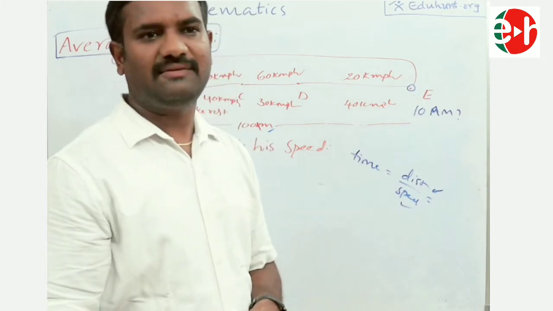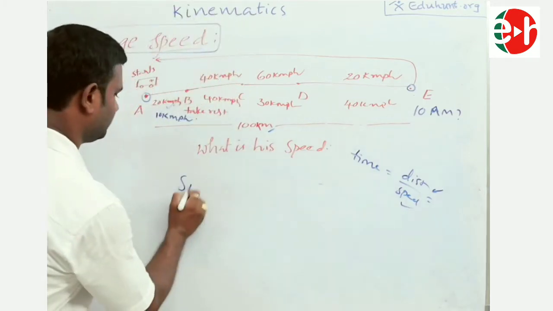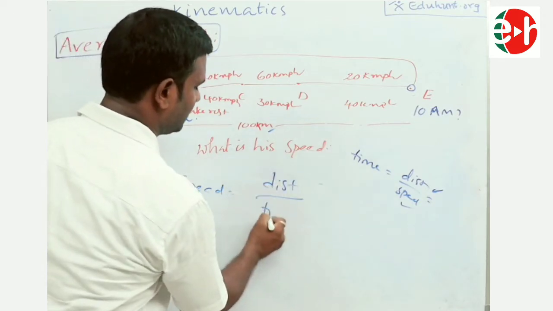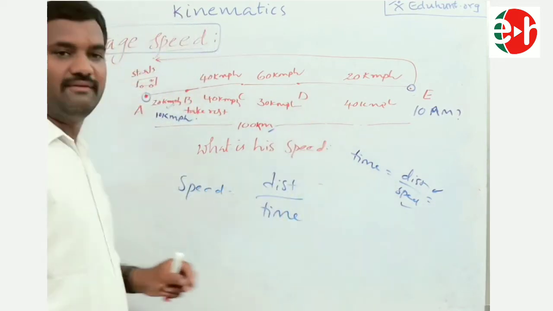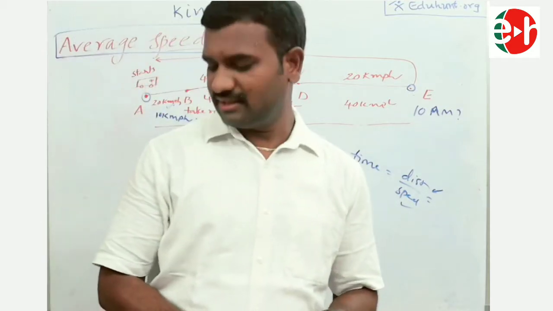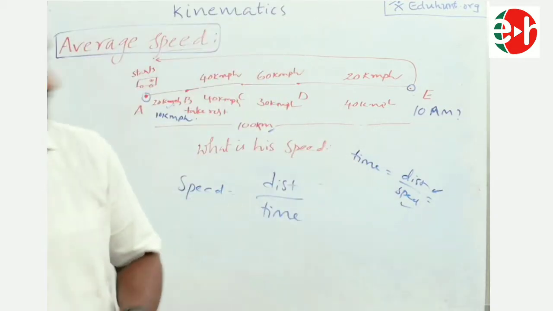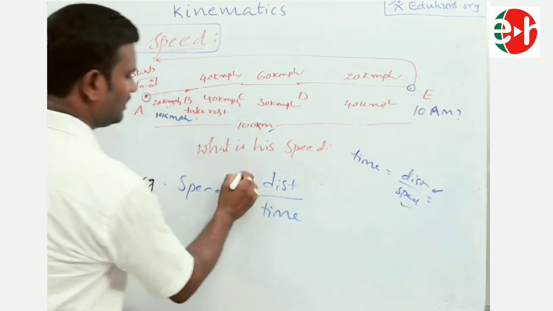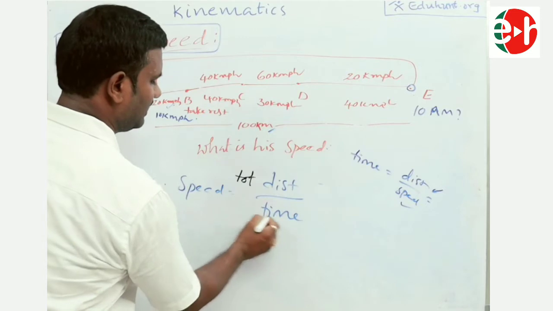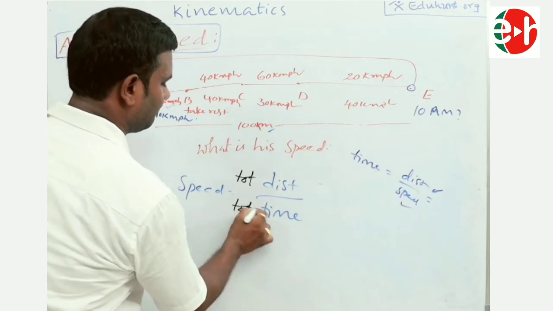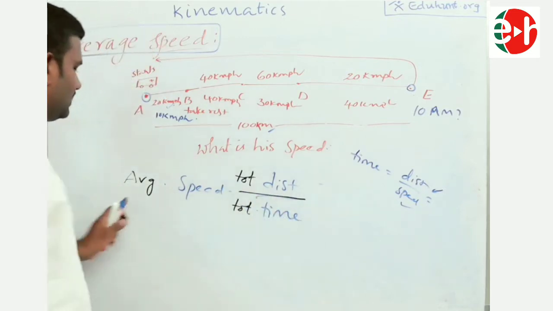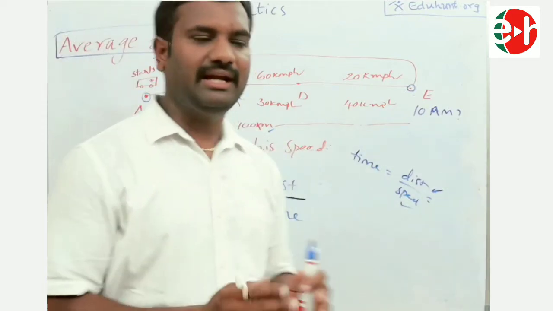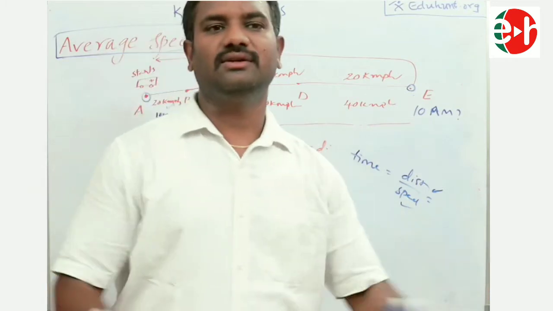Generally, we have the formula for speed as distance by time. For average speed also, more or less, the formula is the same. The formula for the average speed is total distance by total time. What is our average speed formula? Total distance covered by the body by total time taken for the journey.